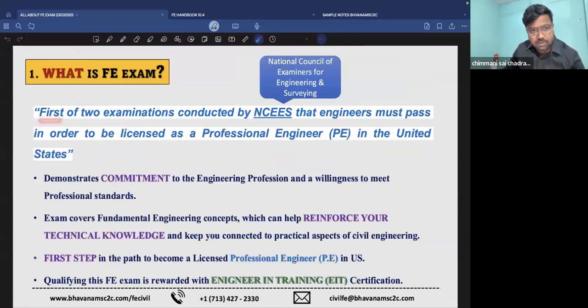It is the first of two examinations. Remember, the main intention is to get the PE license. So it has two stages. The first stage is that we have to pass this FE exam. It is conducted by NCEES. So what is NCEES? It's a US agency, the National Council of Examiners for Engineering and Surveying, that engineers must pass in order to be licensed as a professional engineer in the United States.